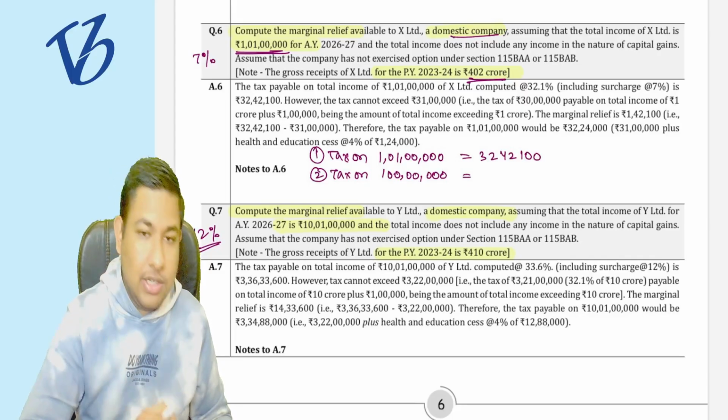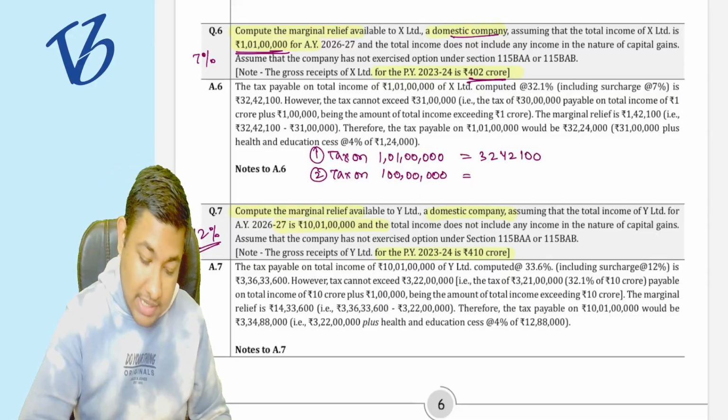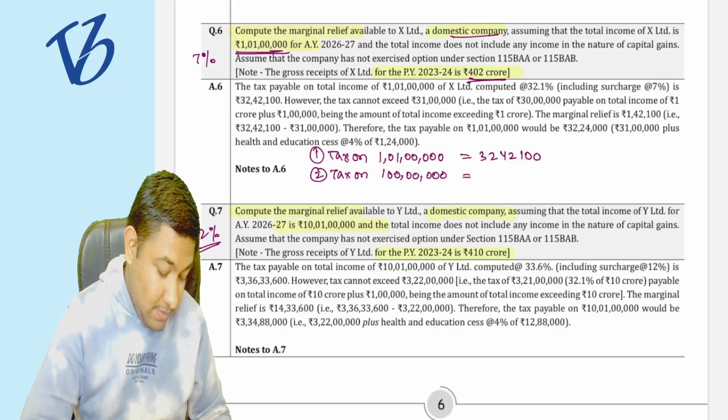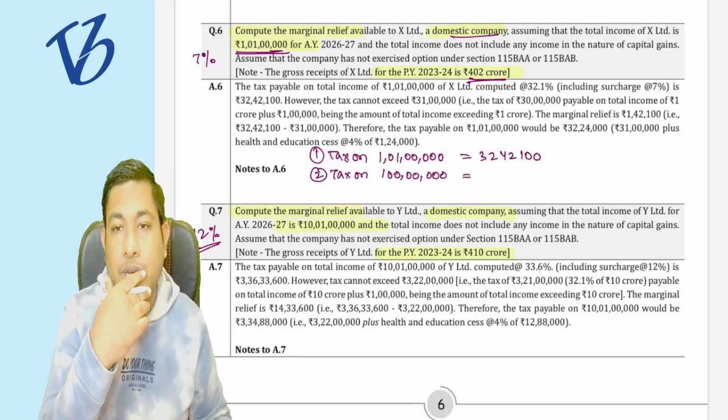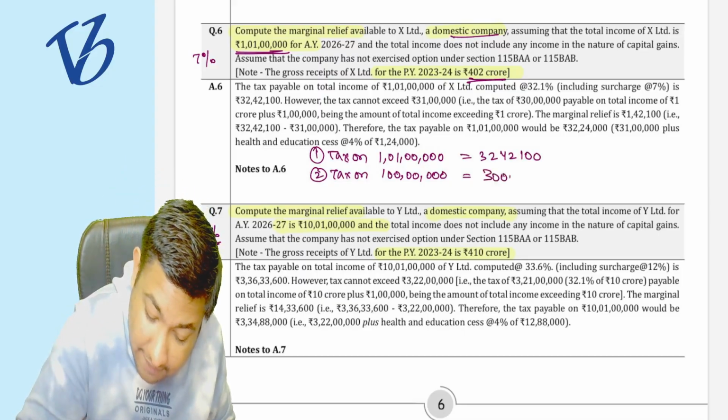So on this, the total answer is going to be what? Plus 4% HEC. It is going to be 1 crore multiplied by 30%. It is going to be 30 lakh rupees. Correct or not? It is going to be 30 lakh rupees.